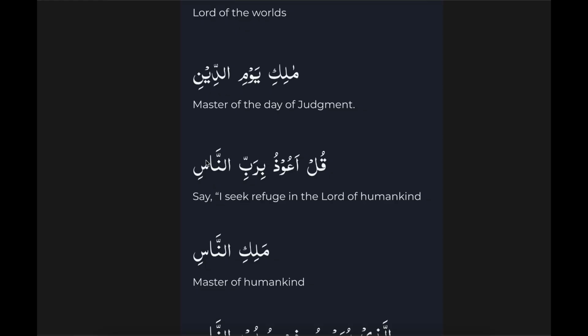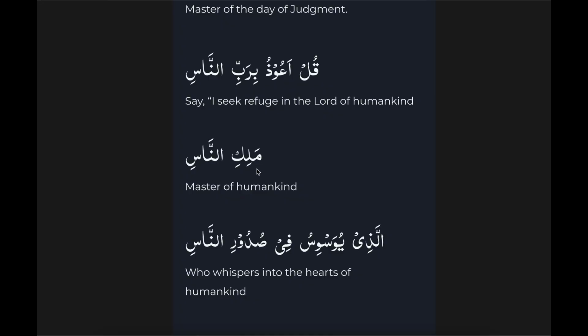Nasi, the i ending tells us that it is jar. So yeah, looks like it is a mudaf ilay, so it is a mudaf. So with Rab of humankind. Say I seek refuge with the Lord of humankind. So this Rabbin Nas is an idafa. Rabbi is mudaf and Nasi is mudaf ilay.